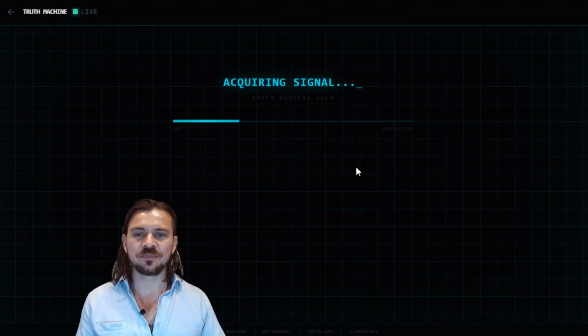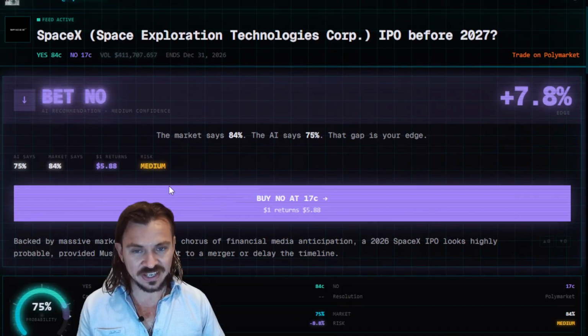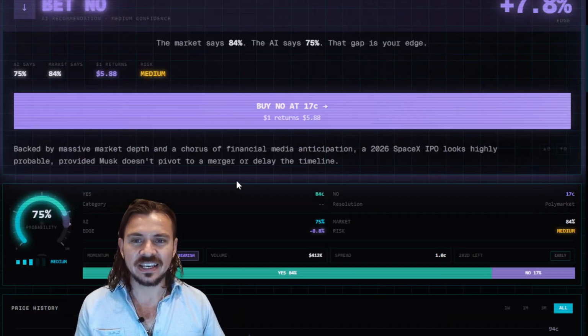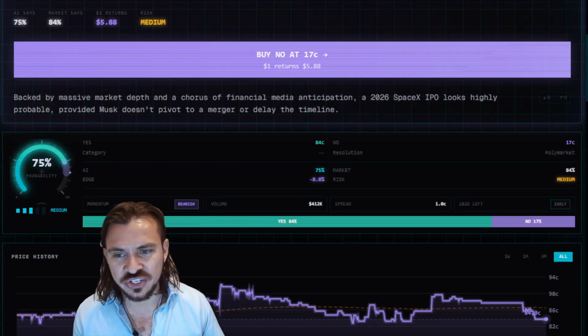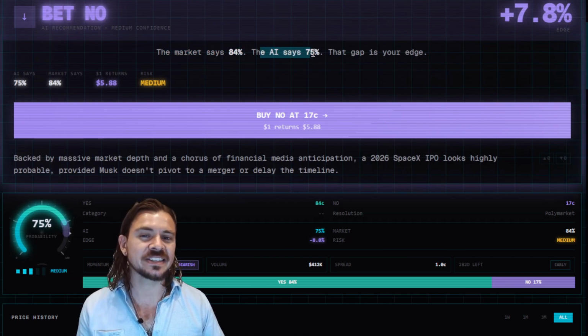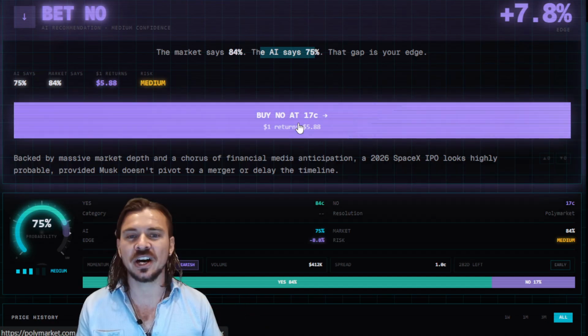This one's SpaceX. This is something I've actually generated before. The question is, will SpaceX use the letter X as their IPO ticker? And my system is able to take that and make an AI prediction. In this situation, Polymarket says 84%, but the AI is saying 75%, which means it's saying, hey, you should buy no because we think these odds are off.